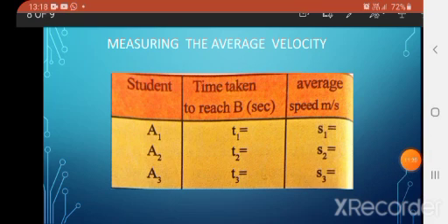Okay students, here the student who took the least time to reach B from A along the line is said to have run with the greatest average velocity. Who took the least time here? Yes, A1. So A1 has the greatest average velocity, that is 2.5 here.